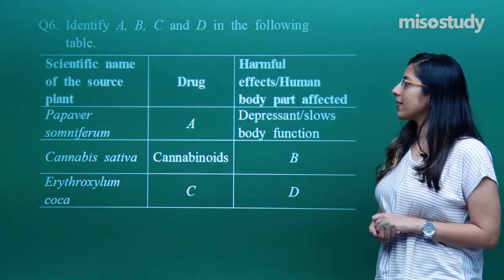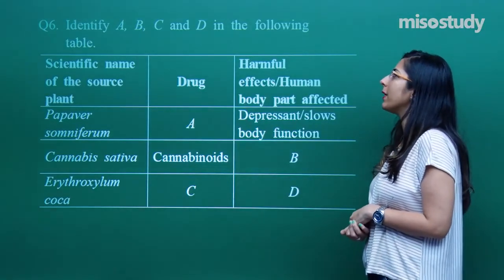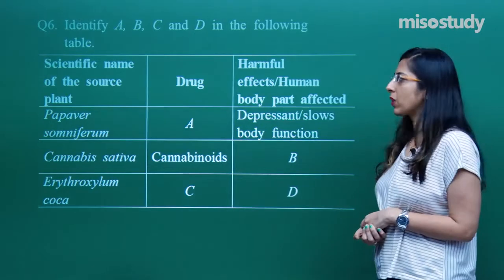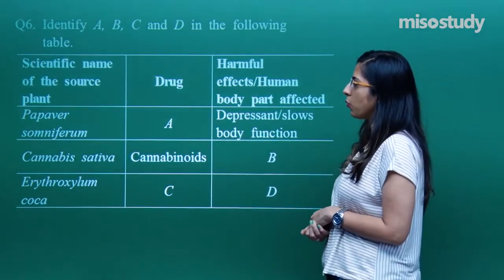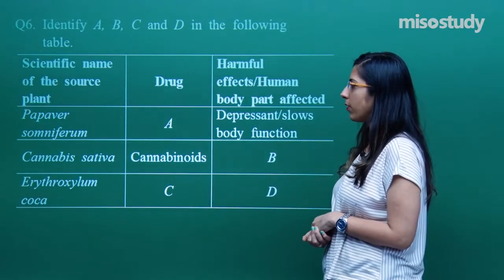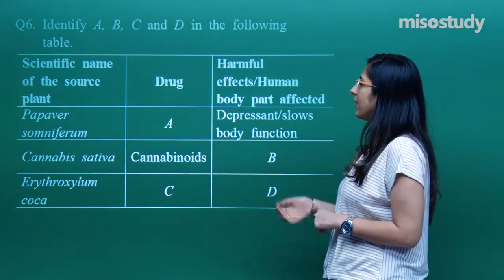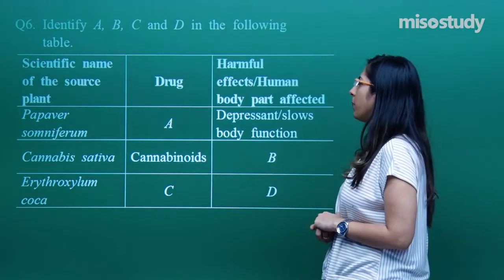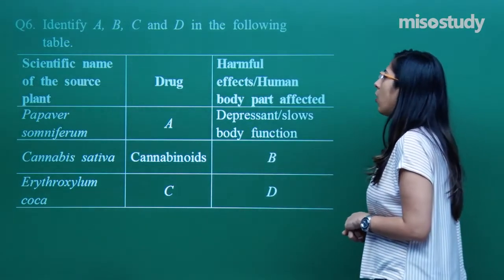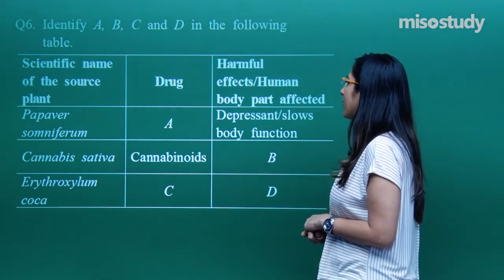Question number 6 says to identify A, B, C, D in the following. The scientific names of the source plants are given: Papaver somniferum, Cannabis sativa, Erythroxylum coca, and these are the drugs obtained from them, with harmful effects or the human body parts affected.